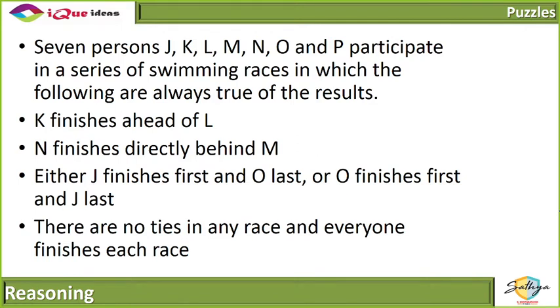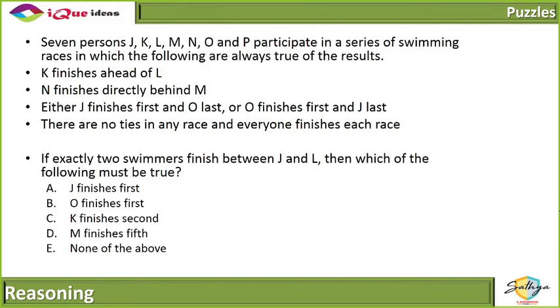Okay, so it doesn't seem like a puzzle where we will be creating a perfect table, right? We'll need to keep the conditions in mind and solve through each question. So chalo, I'll put the condition up on the screen in every question. If exactly two swimmers finish between J and L, then which of the following must be true?